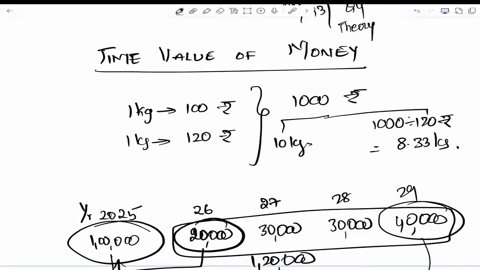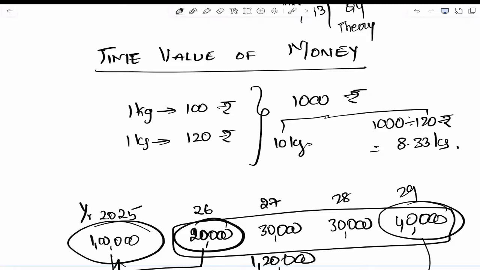The quantity of goods that can be purchased with a given amount of money will keep changing on account of inflation.